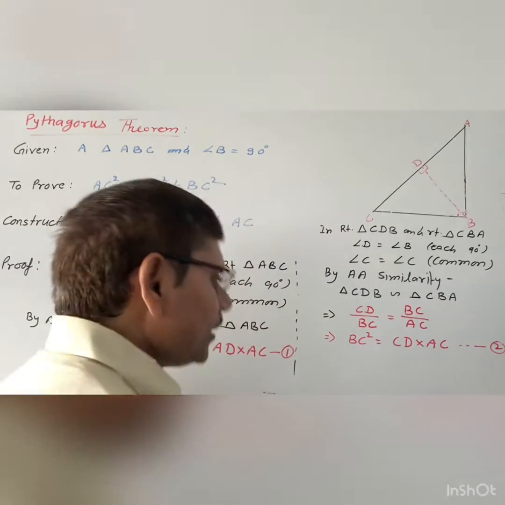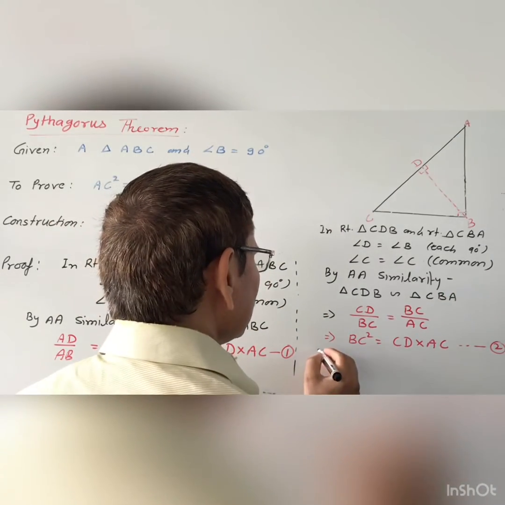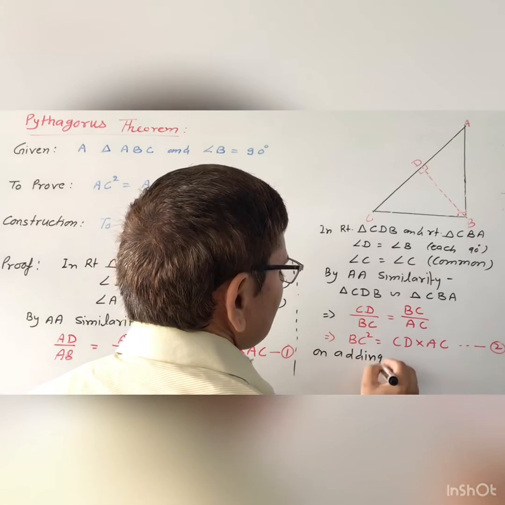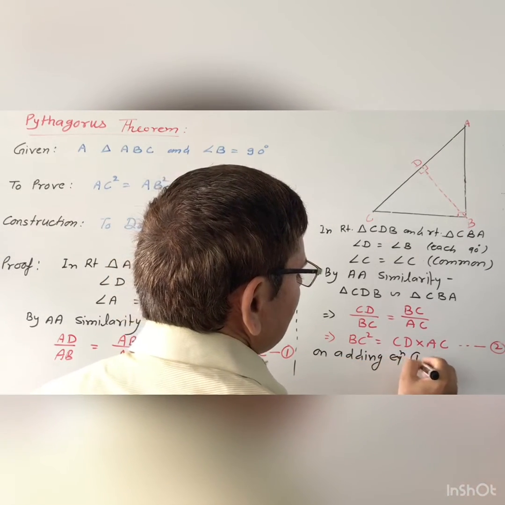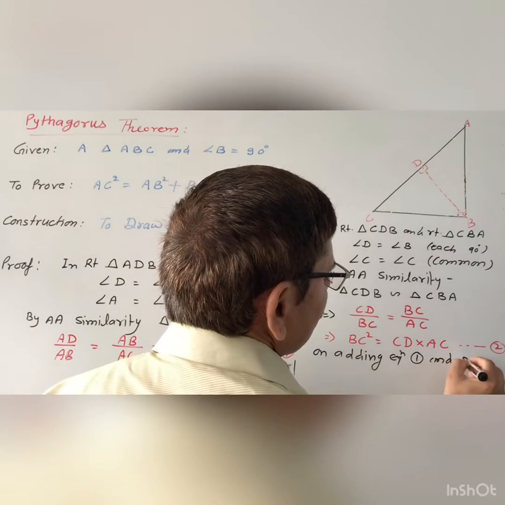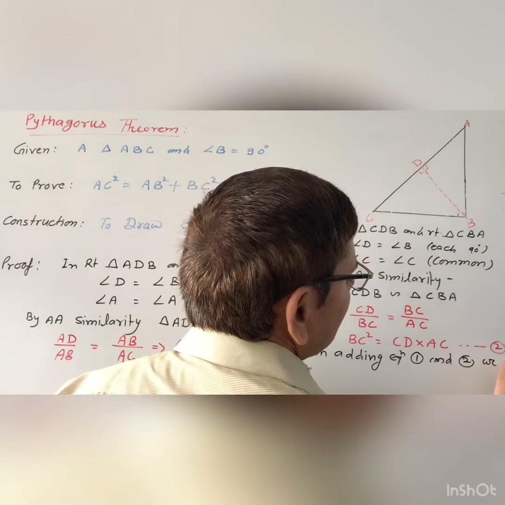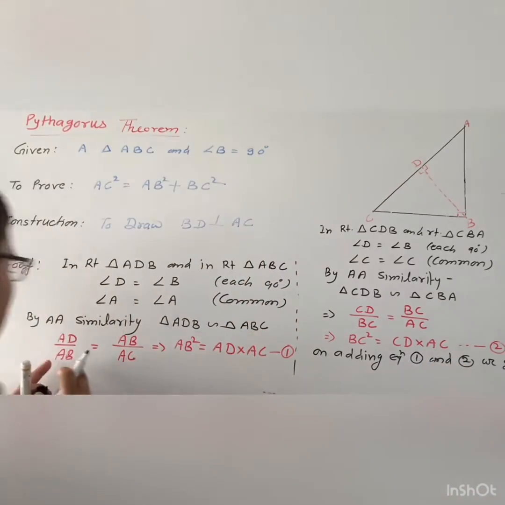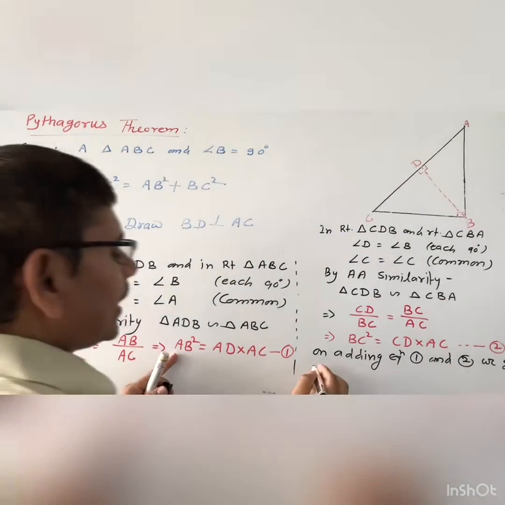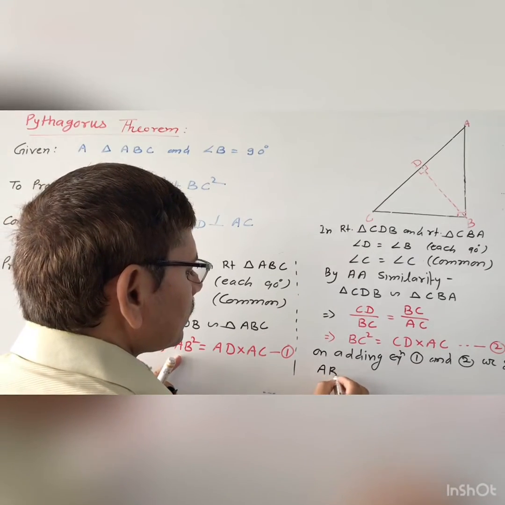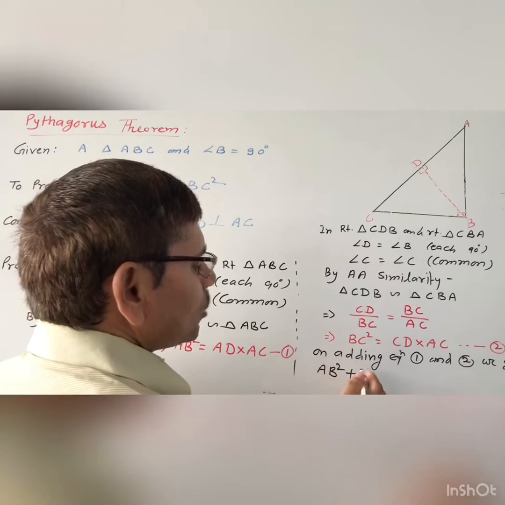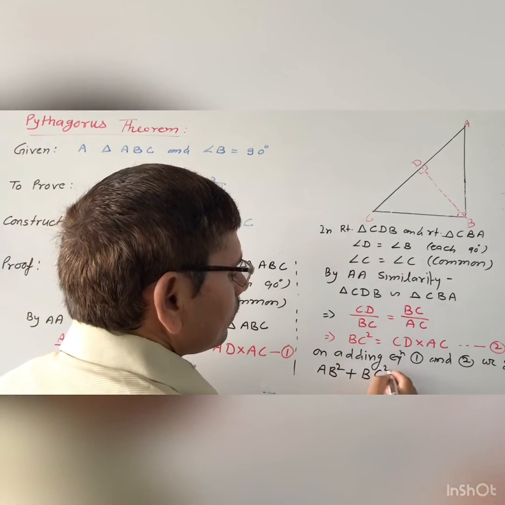Now on adding equation 1 and 2, what do we get? You can see here, equation number 1 has AB square on the left side, and in equation number 2 the left side is BC square.